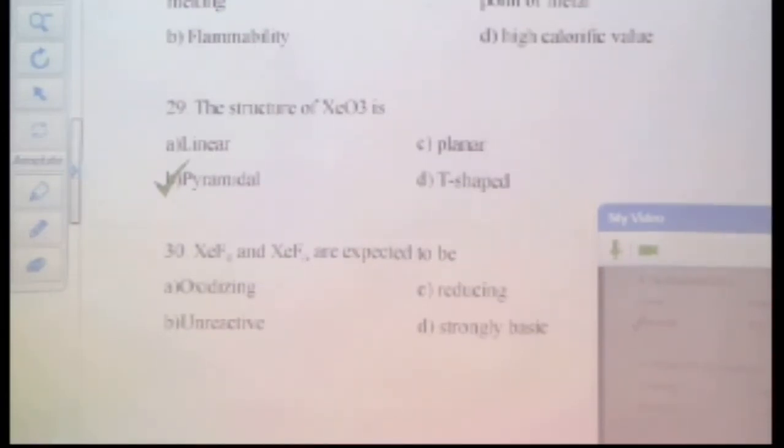They can easily lose electron. Really? They have already lost the electron, only then they have formed these kind of compounds. They have already broken their noble gas configuration to form such compounds. What could be the other reason that these kinds of compounds are expected to show what kind of behavior? Strongly basic. Why? You have to justify everything. Why not oxidizing? Why reducing?